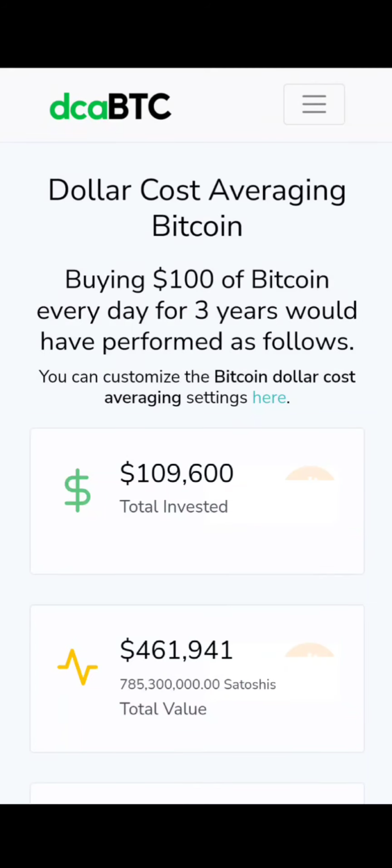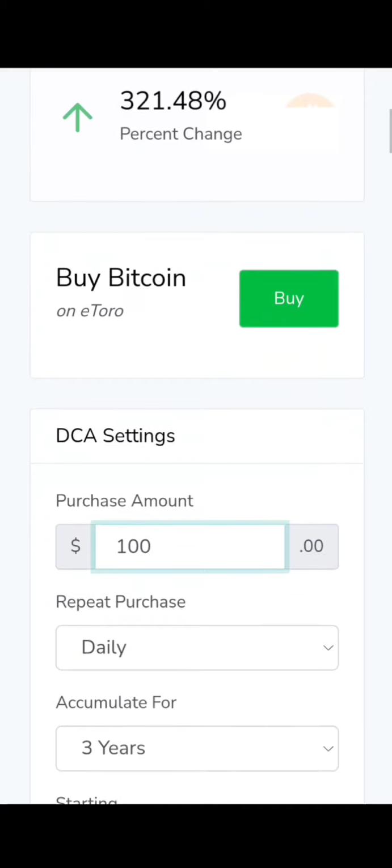I'm here on my DCA BTC calculator. I want to check if I had saved $10 every week for the past 3 years, how much I would have accumulated, and also how much I would have gotten as interest on my daily buy of BTC. So let's get down to this place.